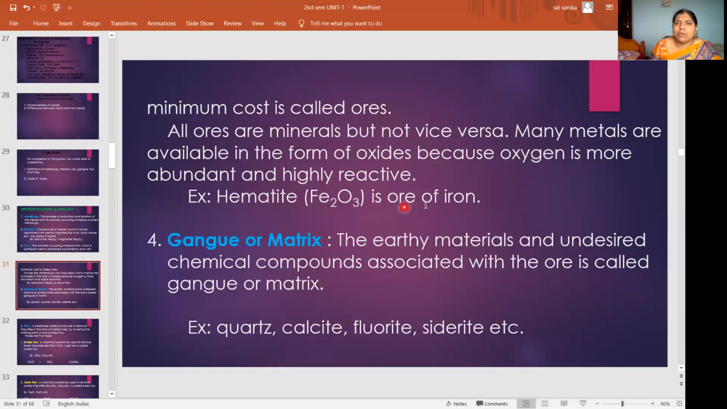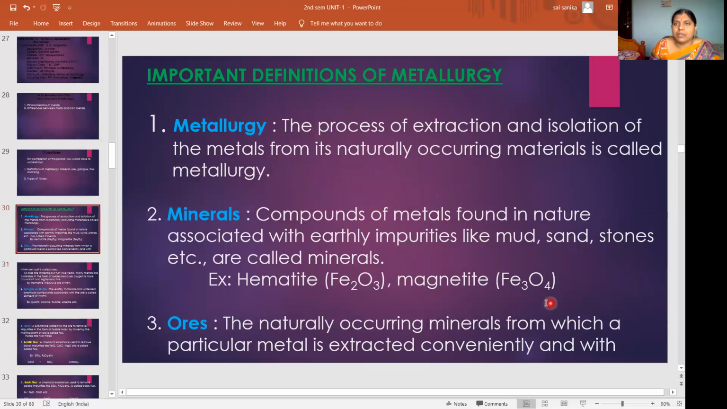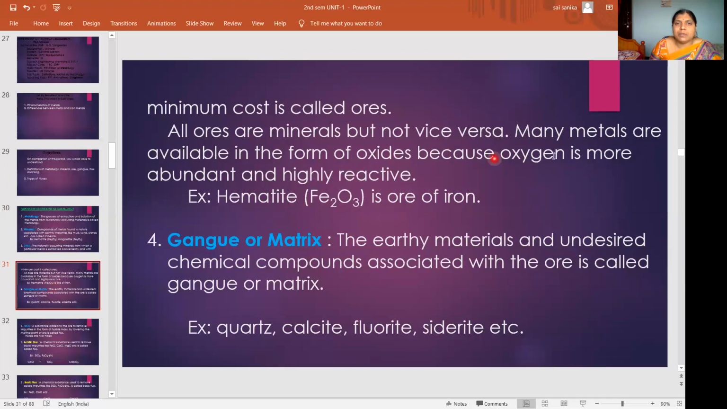So hematite is an ore of iron. Okay. So it is an ore. This hematite, iron oxide, is nothing but ore. From this ore, you are extracting the metal. You are removing the metal. Hematite is ore of iron, Fe2O3. Magnetite means Fe3O4. Okay. So like that. So maximum metals will be existing in the oxide form. Why? Because oxygen is more in amount and is very, very highly reactive in nature.